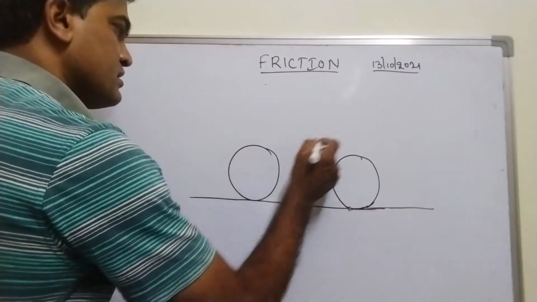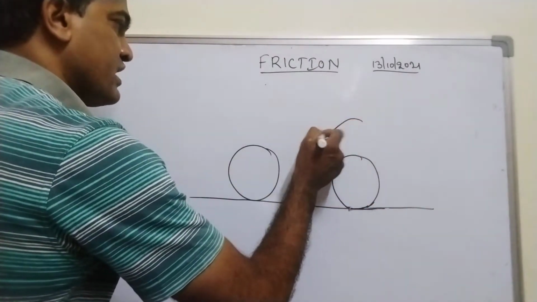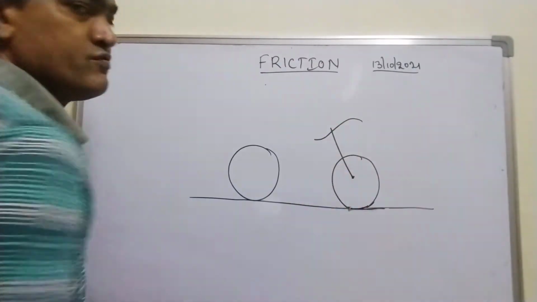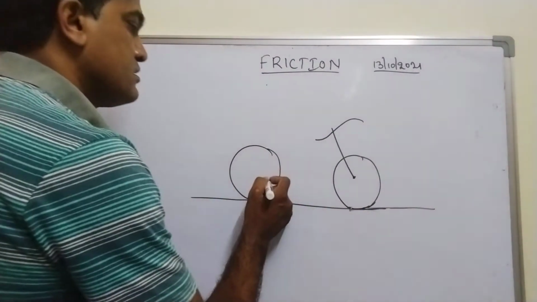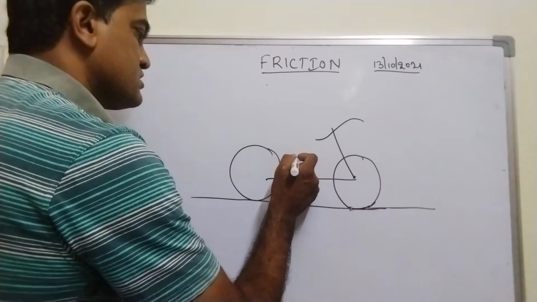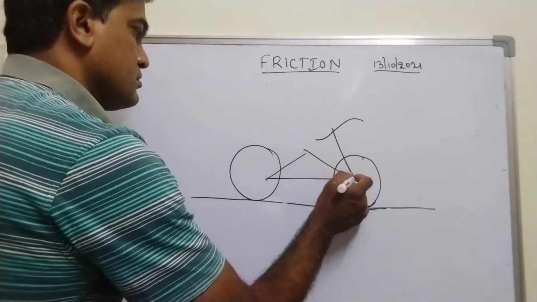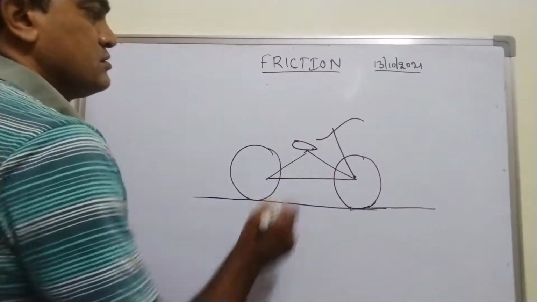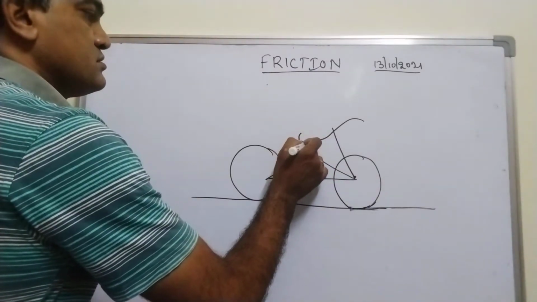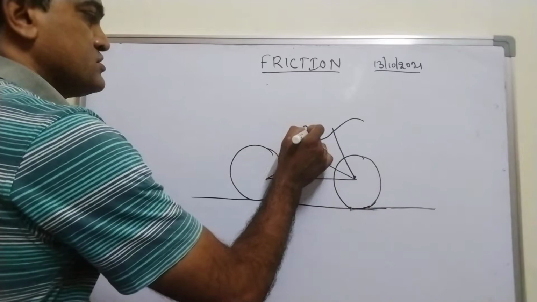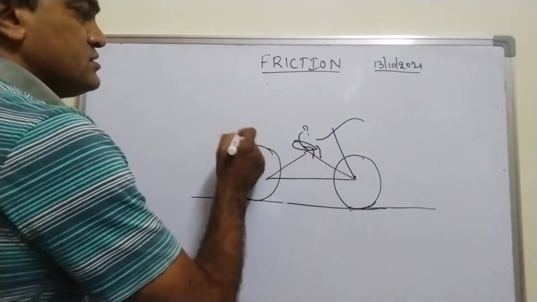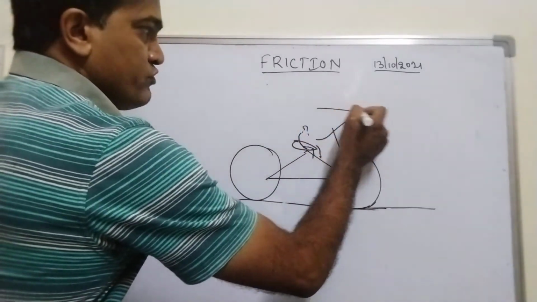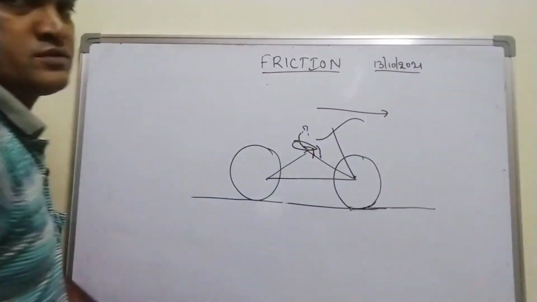I have this handle which is connected to the front wheel. Here you have a seat and a person is sitting, right? So a bicycle is moving in the forward direction.